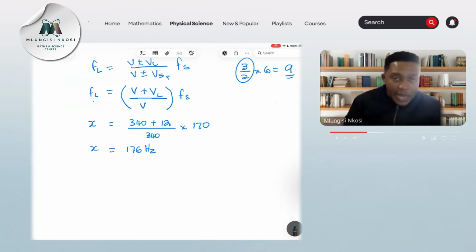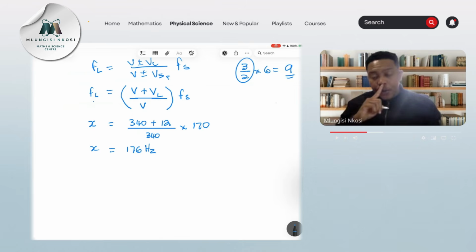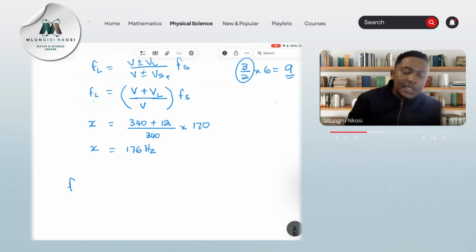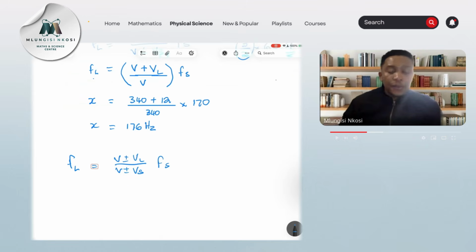Now let's go to scenario number 2. Right? Now we are looking for the frequency of the source. Right? If the observed frequency is exactly the same, then V plus minus Vs times Fs. Right, so if the observed frequency is exactly the same, that's 176. Now the source is still stationary.